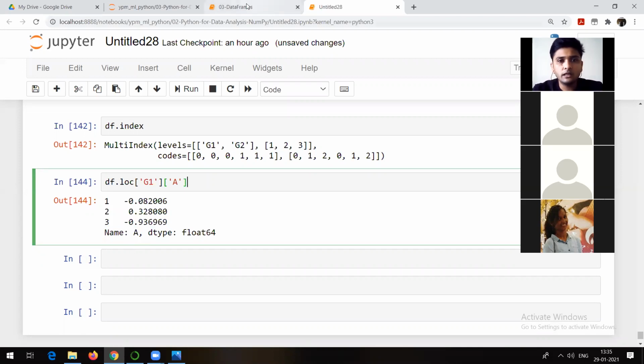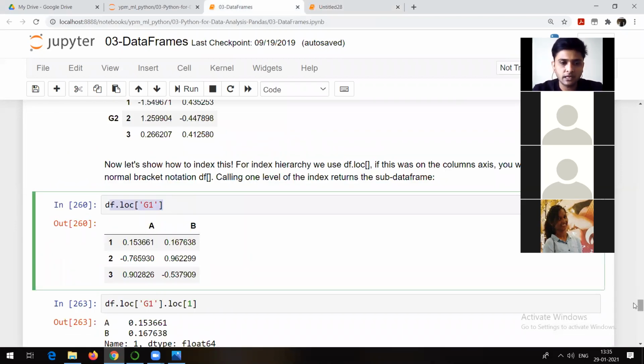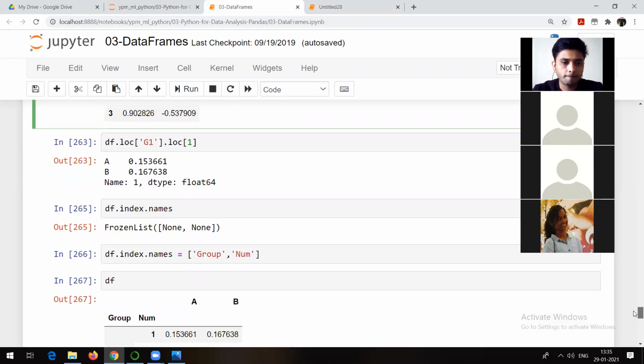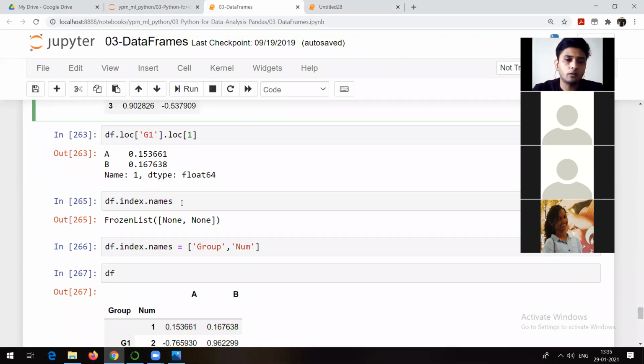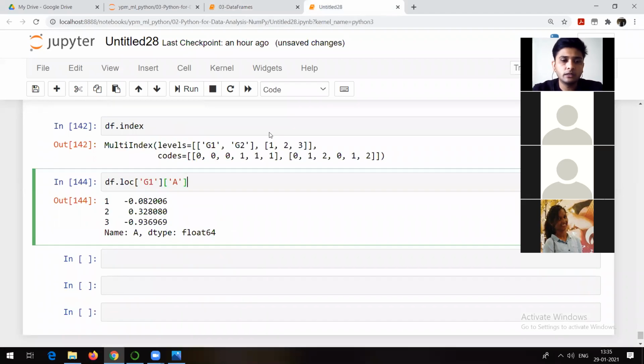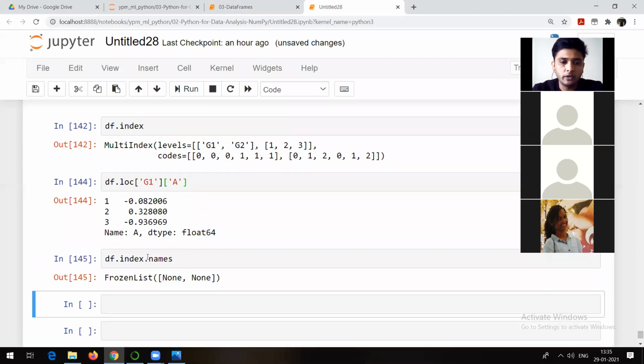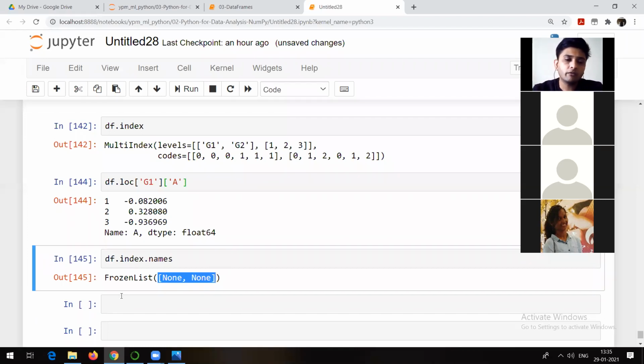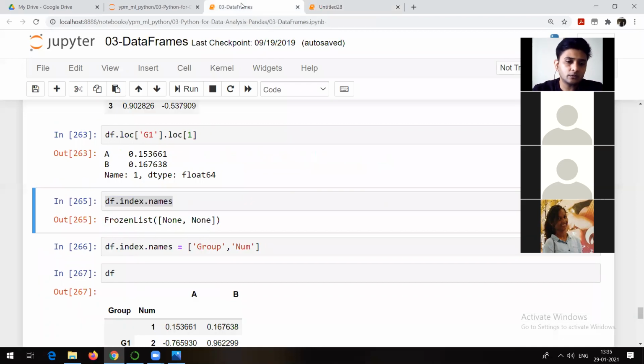df.loc, and there is something called df.xs, that also we will see. Yeah, this is what I was looking for. df.index.names. This is going to show you the names of the indexes. In our case, we haven't given any names to indexes, that's why it is showing me None. Right? What if I want to give names to indexes? Yes, that's possible.